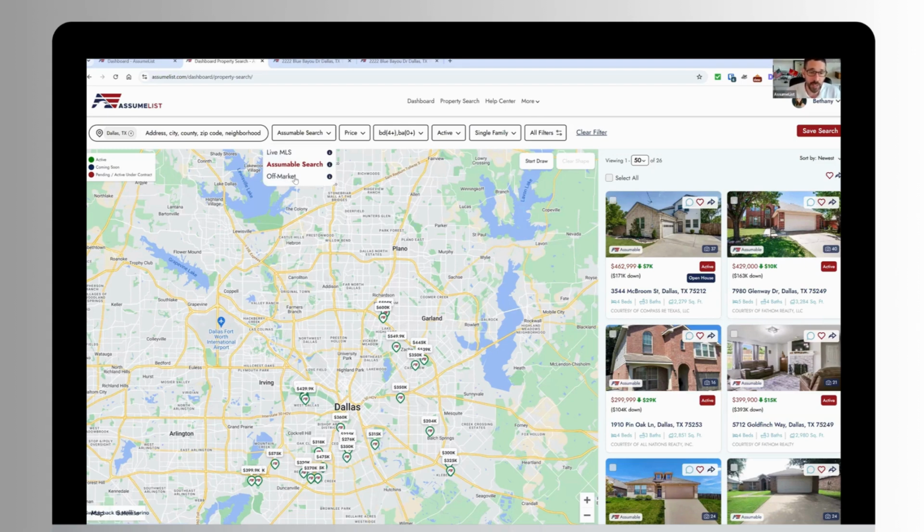And then we also have an off-market search. So if you wanted to run an off-market search to find properties for a client in a specific neighborhood, for example, maybe there's nothing actively listed for sale, you can run an off-market search and see what homes have an assumable mortgage, again, all with an interest rate of under 5%. And we even built in a skip tracing tool where you can run a query and pull in homeowner contact information, phone number, email address, to reach out to them and see if they're interested in reviewing an offer from a client that you're working with to purchase their home. And so just a lot of really powerful tools.